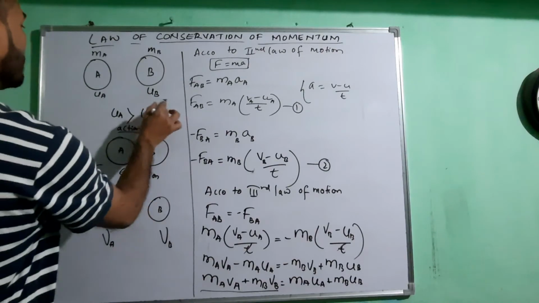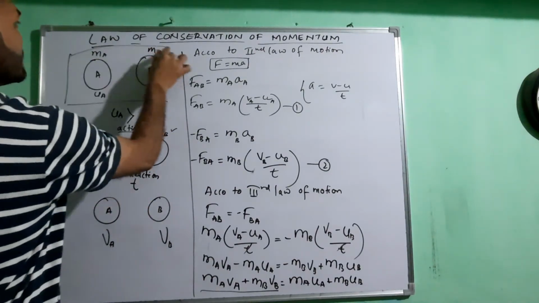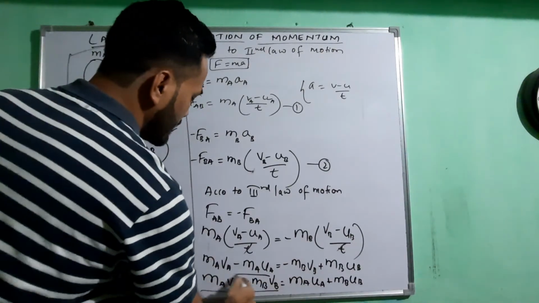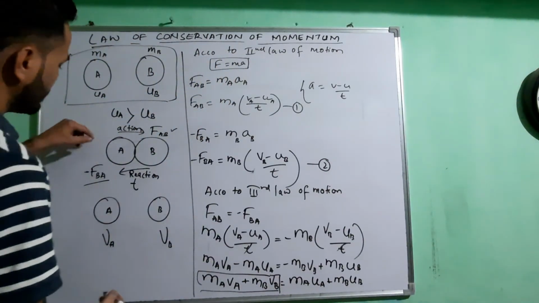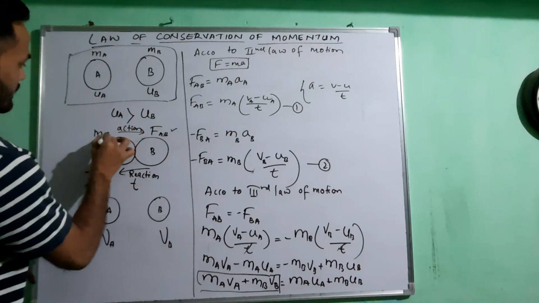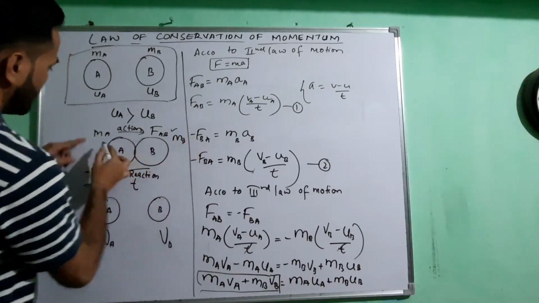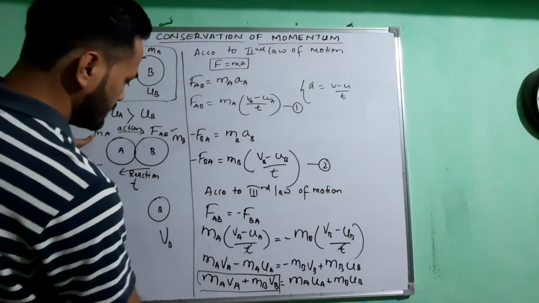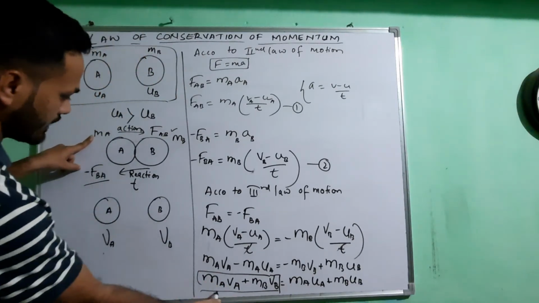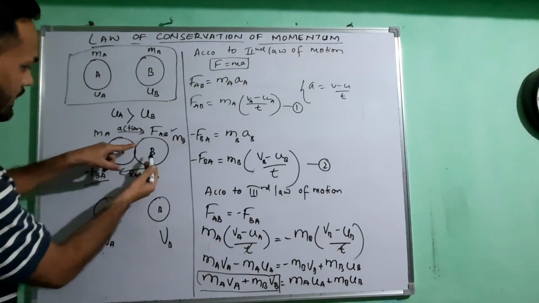That is the initial momentum of the system, and it is equal to MAVA plus MBVB.